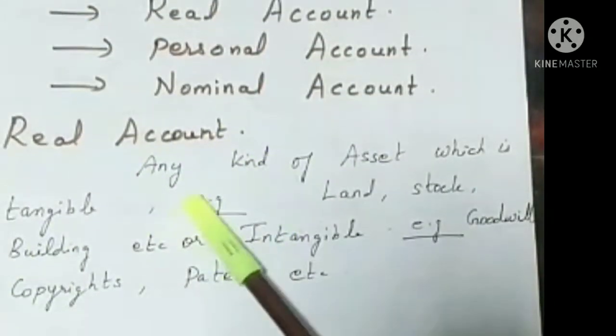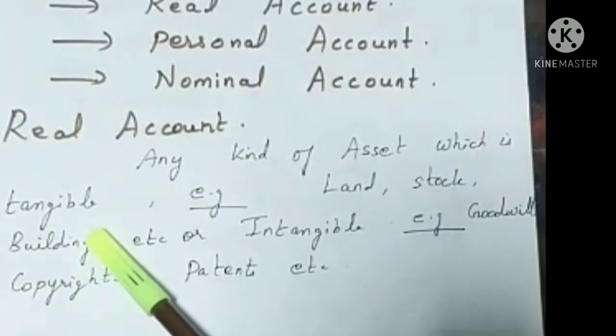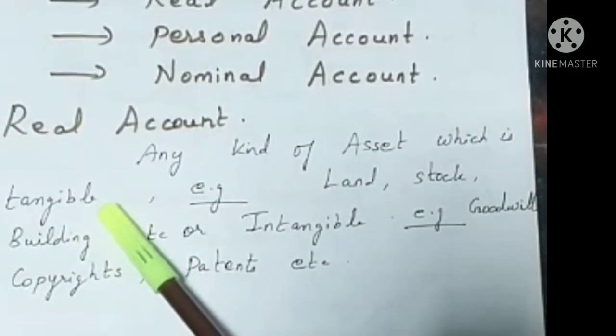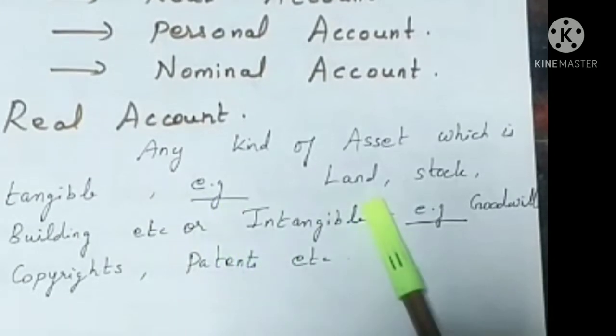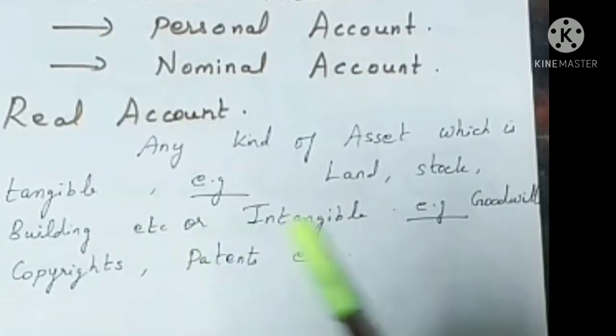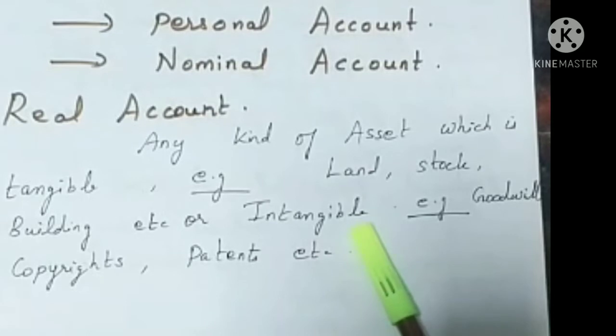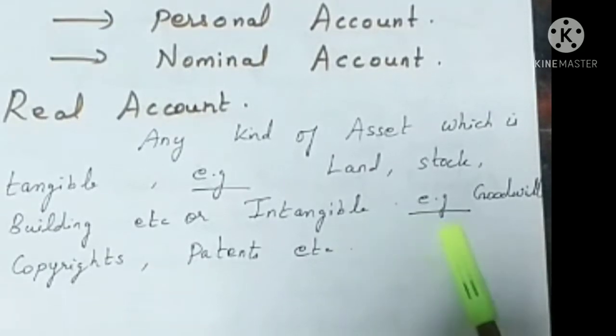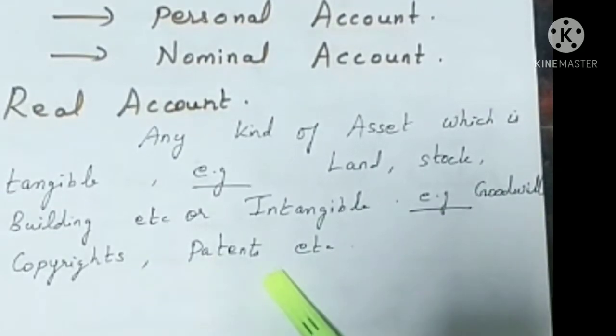What is a real account? Any kind of asset which is tangible, that is, those assets which can be seen and felt. Examples: land, stock, building, etc. And intangible assets are those assets which cannot be seen and cannot be felt. Examples: goodwill, copyrights, patents, etc.